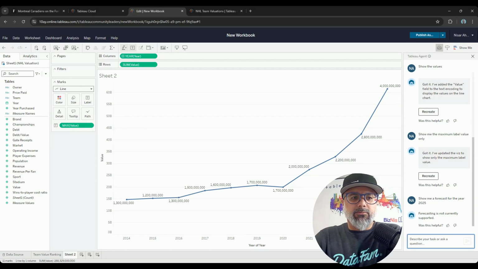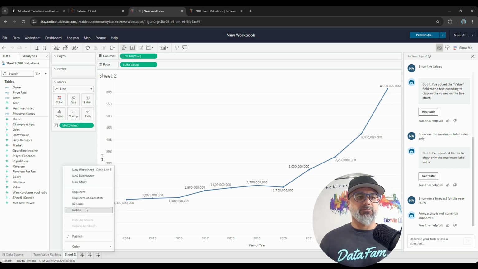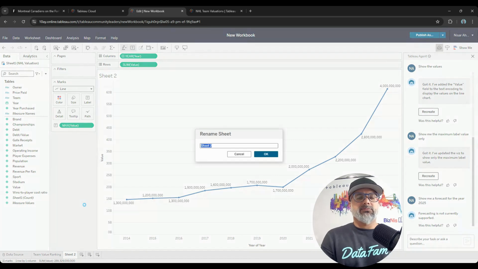What I'm actually thinking is I'm using Tableau Agent in the cloud as a great starting point. I'll download the workbook and then modify it as I see fit. So far, it's giving me a great starting point here. And I'll relabel this to value trend.